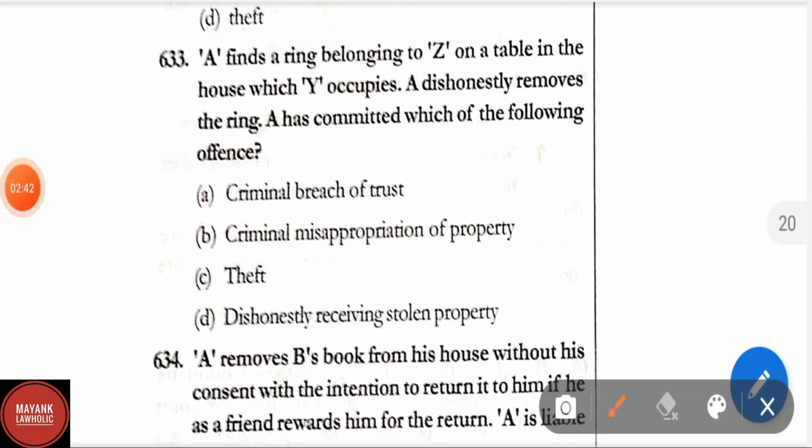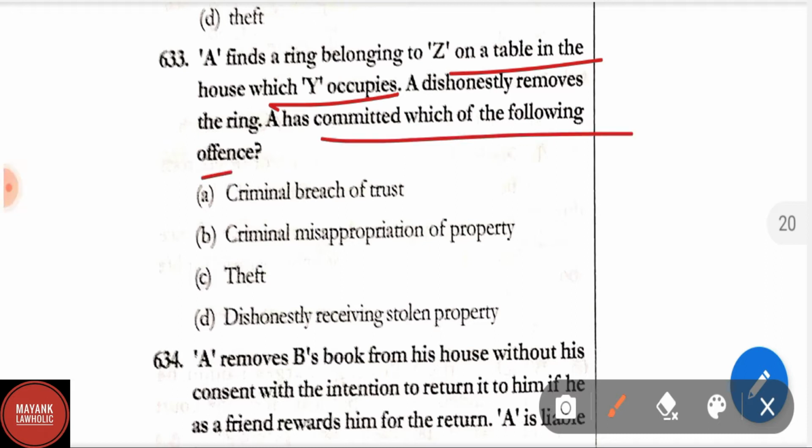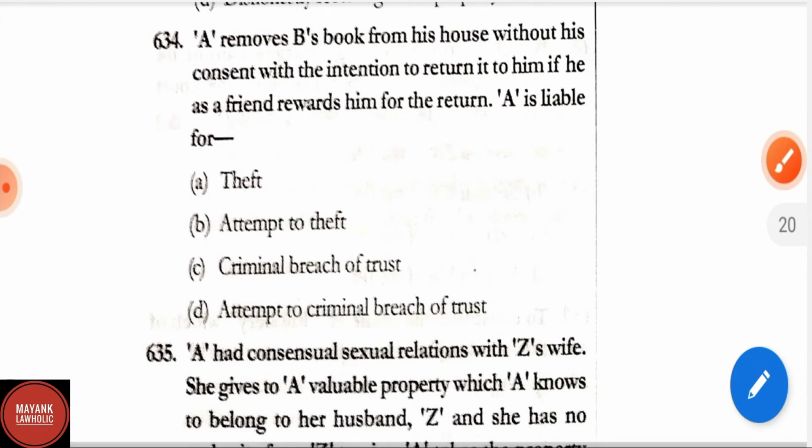Question number 633. A finds a ring belonging to Z on a table in the house which Y occupies. A dishonestly removes the ring. A has committed which of the following offenses? Correct answer is theft.